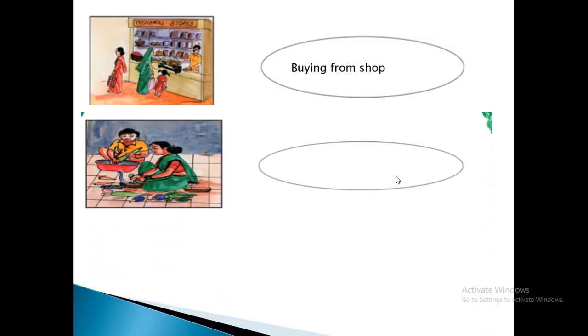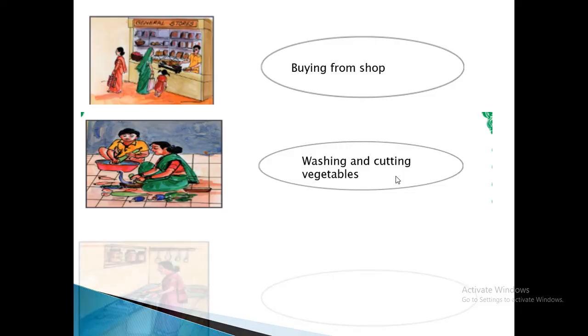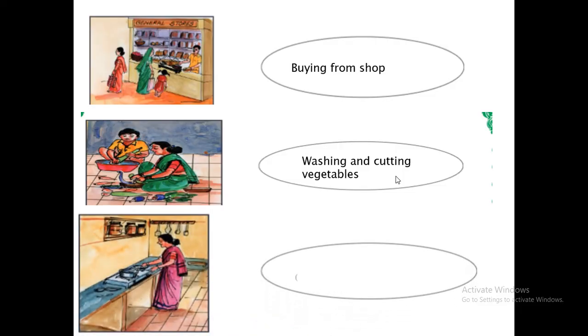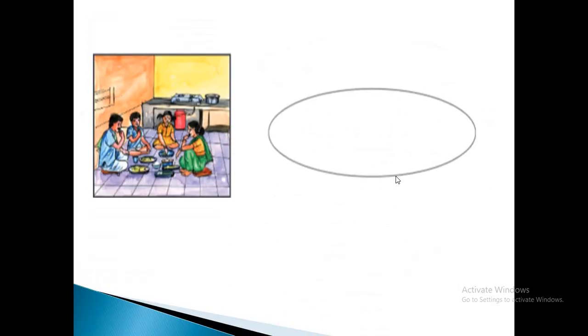From the general store people will buy the food items which they need, and after buying, we wash and cut vegetables at home, then we cook the food. After cooking we will eat together. These are the stages in the production of food.